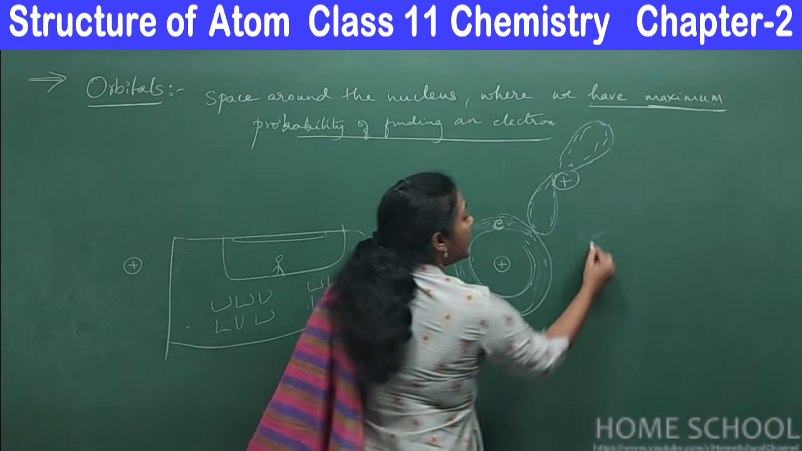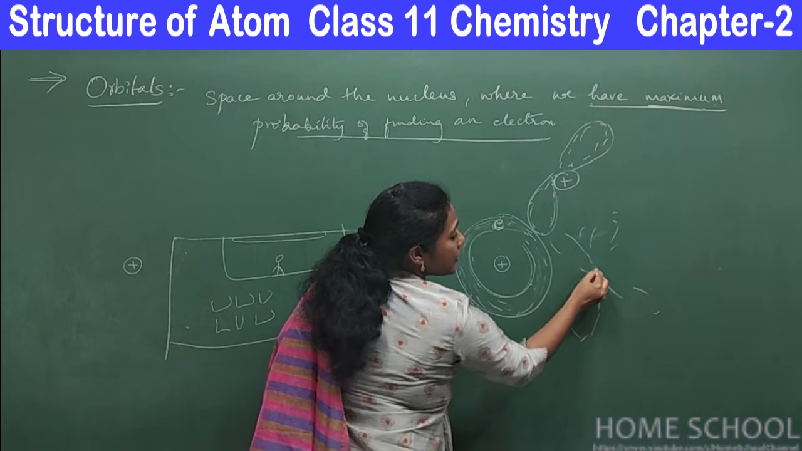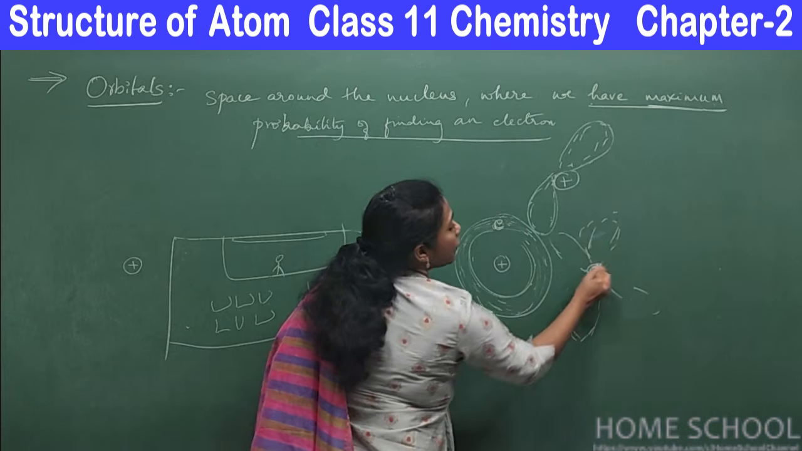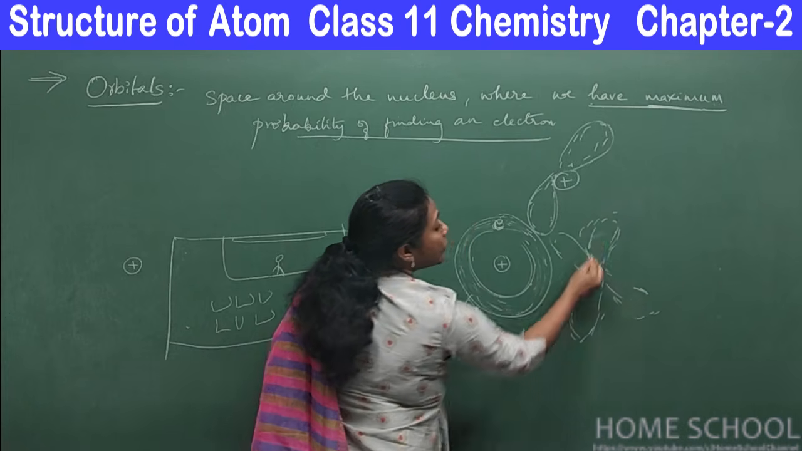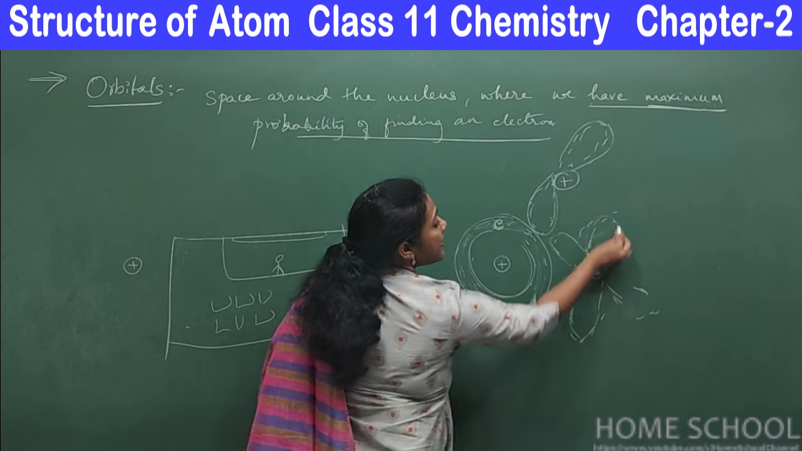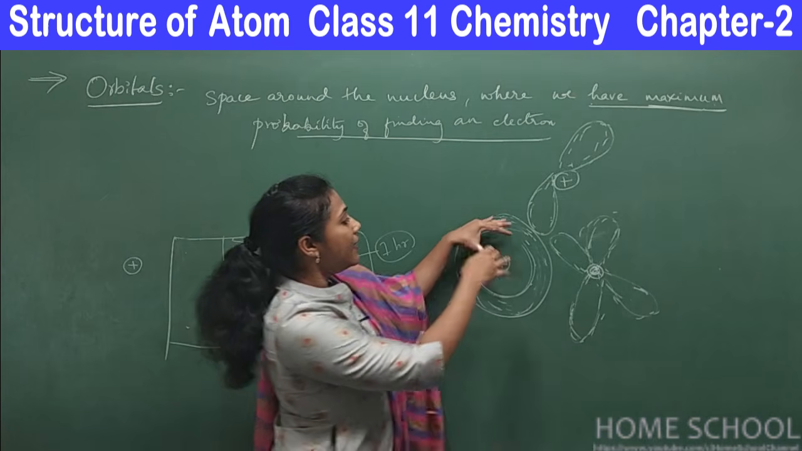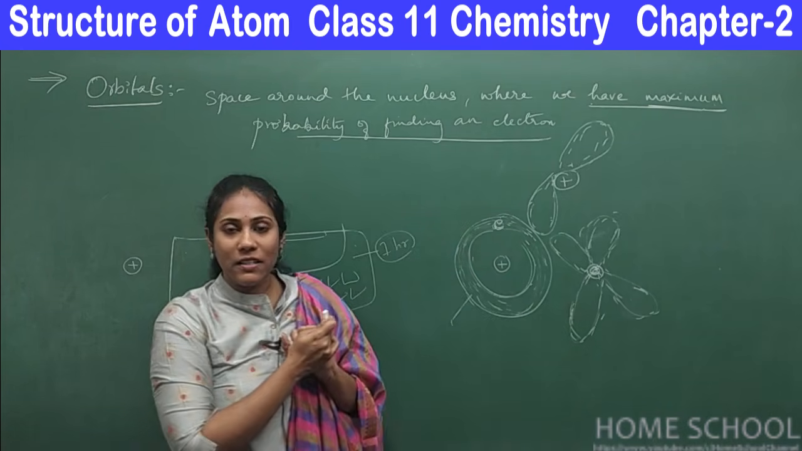Say the electron can move something like this. If this is a nucleus at the center, the electron would move like this. It would pick this region only to move. Then this much I will call as orbital. You can see, in various shapes you can find the orbitals.